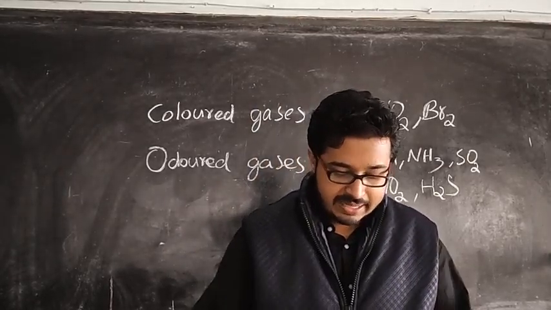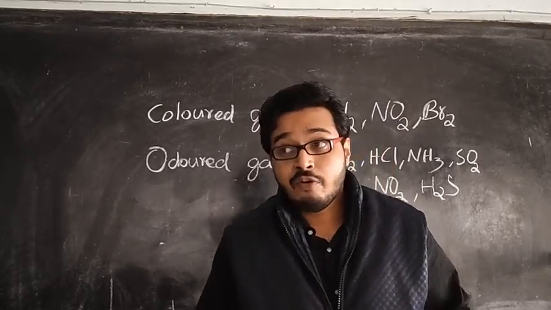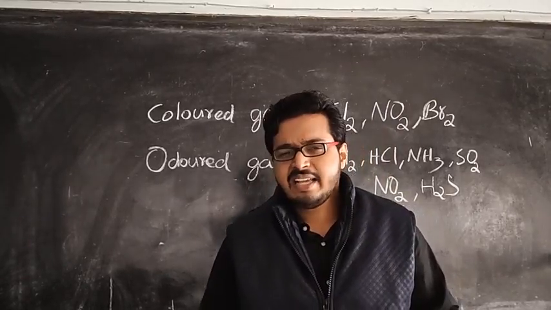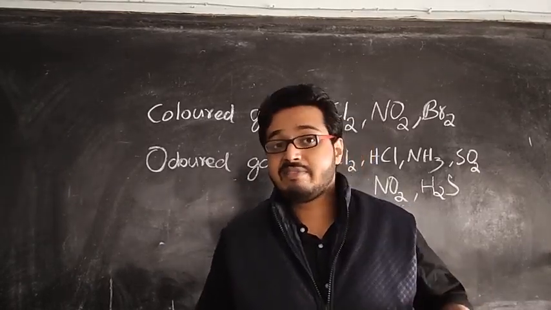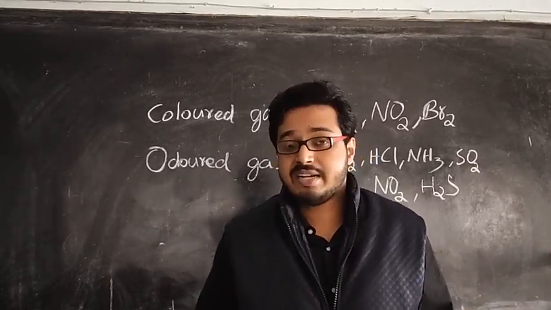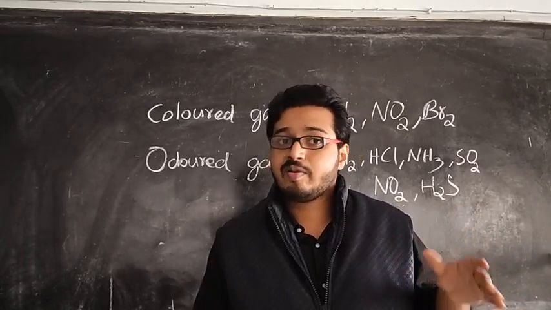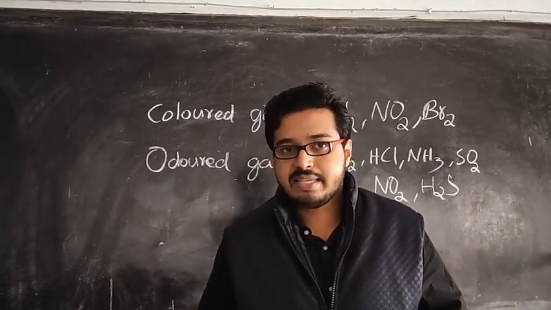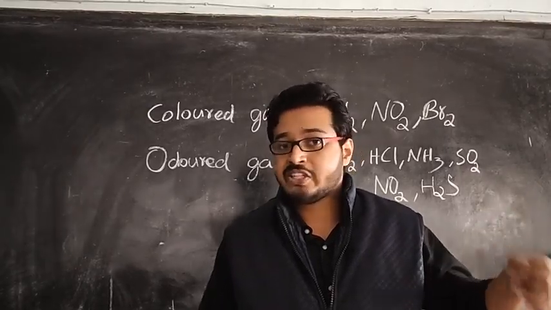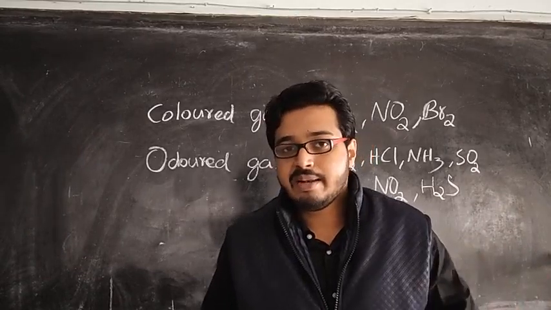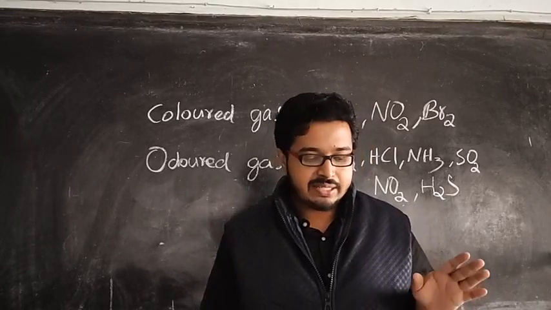Now the next is about the color change of indicator in acid and base. I think many people still don't know which indicator will give pink color and which indicator will give red color. Phenolphthalein: the color change is from colorless to pink, colorless in acid, pink in base. And in case of methyl orange, it is red or orange red in acid condition, yellow in basic condition. Many people have made mistakes in the color change.